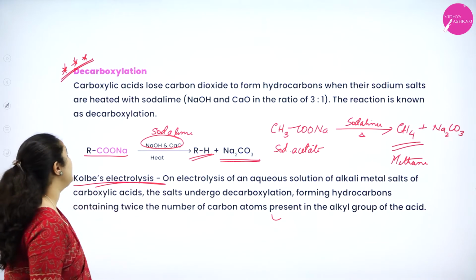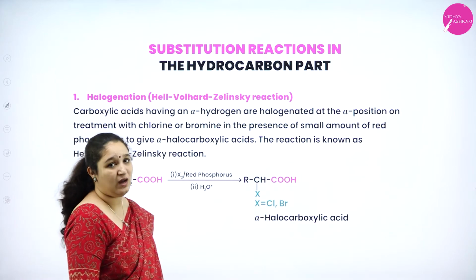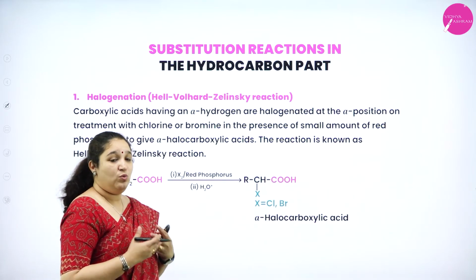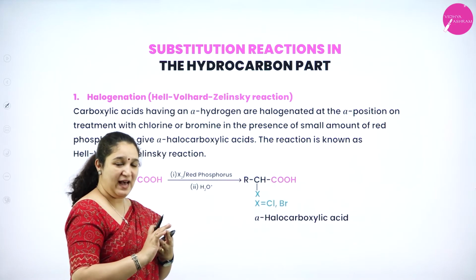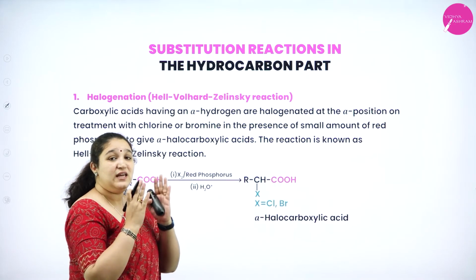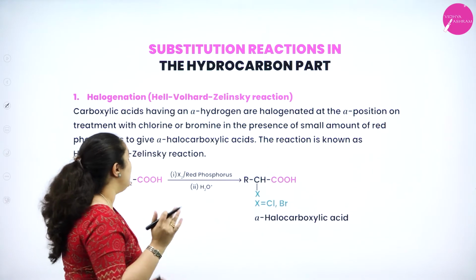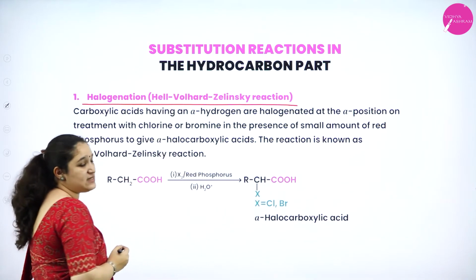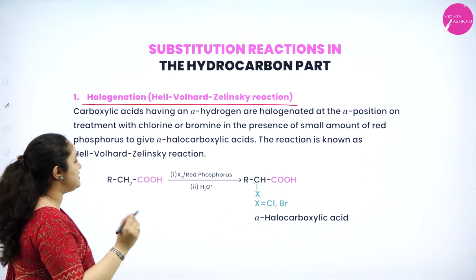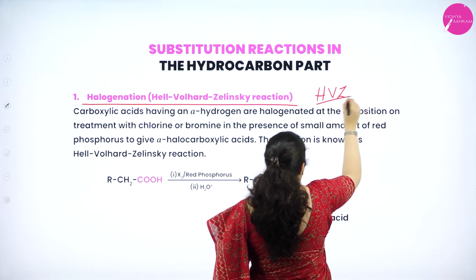Next one is substitution reactions in hydrocarbon. So what happens here? The carboxylic acid group is left as it is, untouched. There is substitution happening in the alkyl group part. Under that, first one is halogenation, the Hell-Volhard-Zelinsky reaction, HVZ reaction.